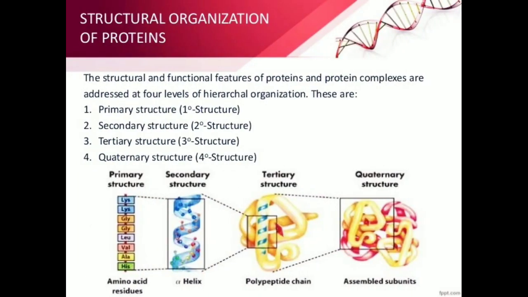Structural organization of proteins. The structural and functional features of proteins and protein complexes are addressed at 4 levels of hierarchical organization. These are primary structure or 1 degree structure, secondary structure or 2 degree structure, tertiary structure or 3 degree structure, and quaternary structure or 4 degree structure.